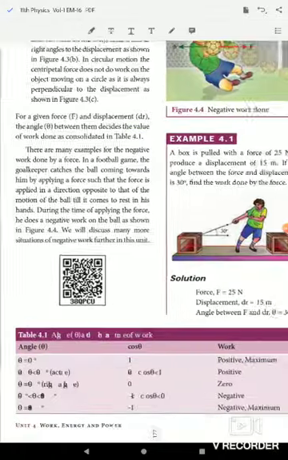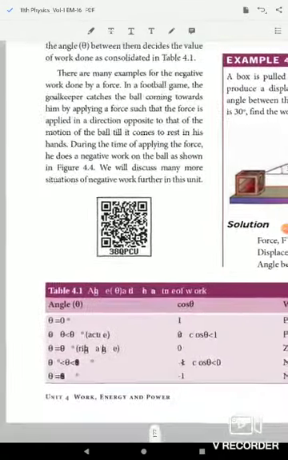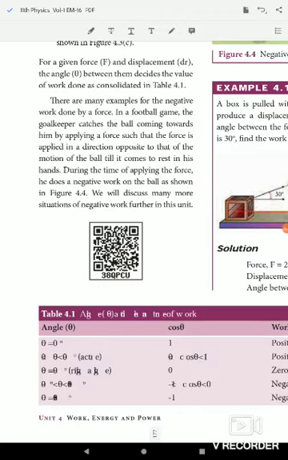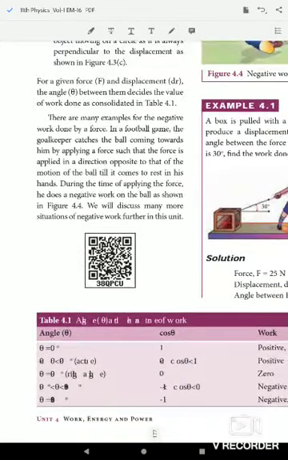Okay, then work and the angle between them. Angle theta equal to 0 degree, cos 0 equal to 1, work is positive and maximum. When theta is greater than 0 and less than 90 degrees, that is an acute angle, cos theta is between 0 and 1. Work done is positive.